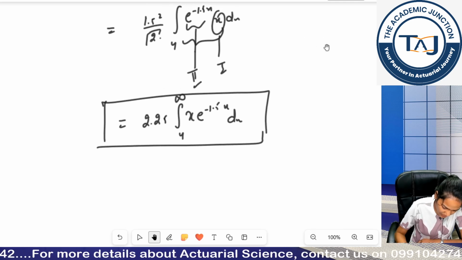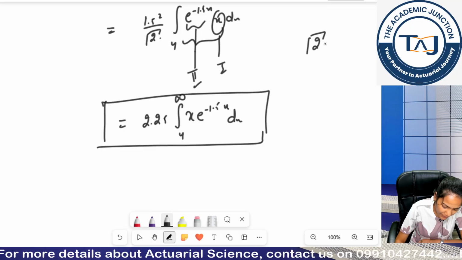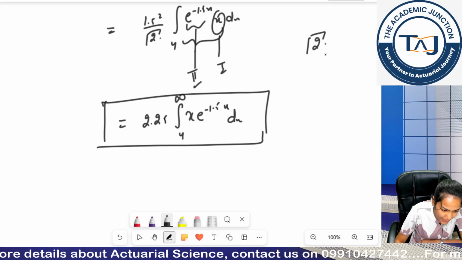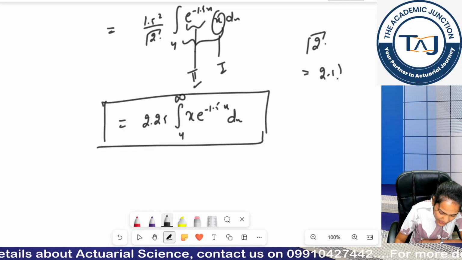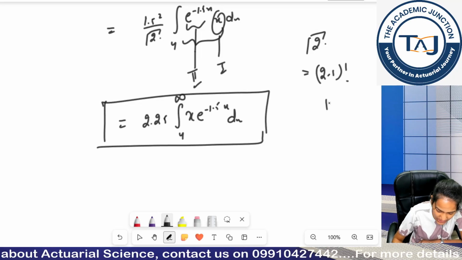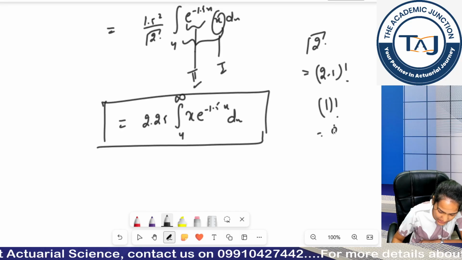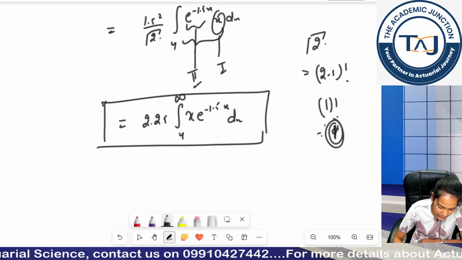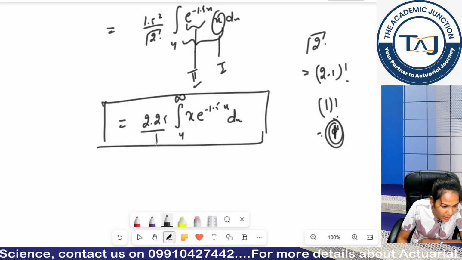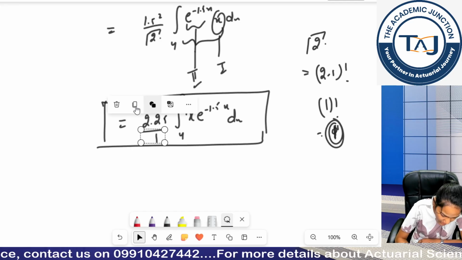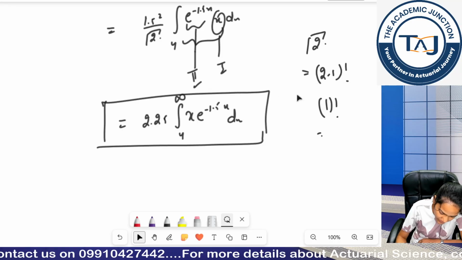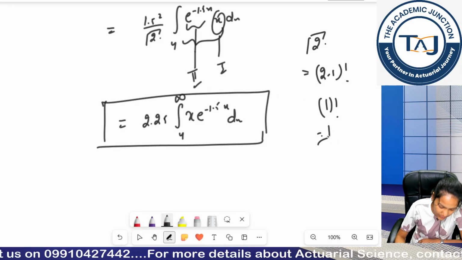This gamma 2, basically what I told you, when we have gamma of something in upon a digit, it becomes minus 1 factorial. So 2 minus 1 is 1, 1 factorial is 1 only. So I can write it as 1, or either I do not write 1 at all. So it's the same thing. Okay?